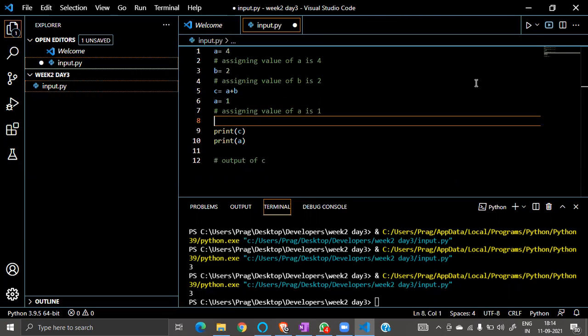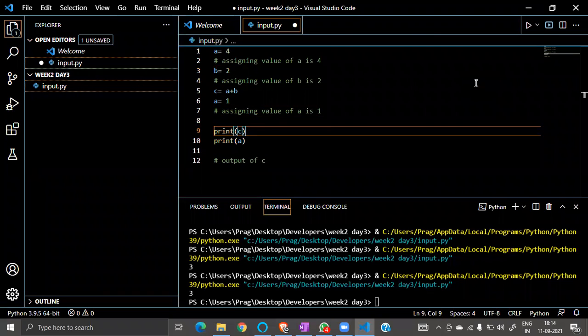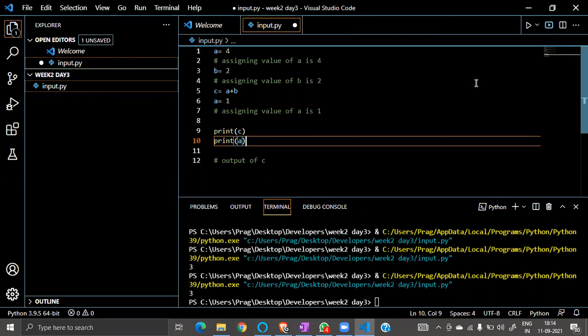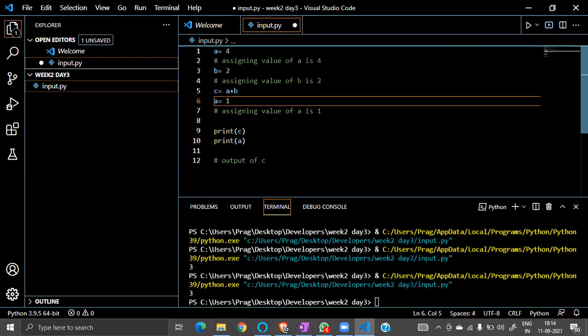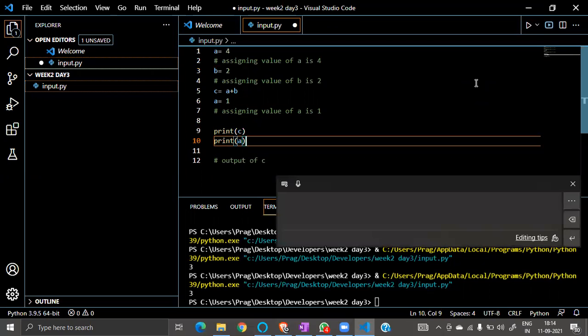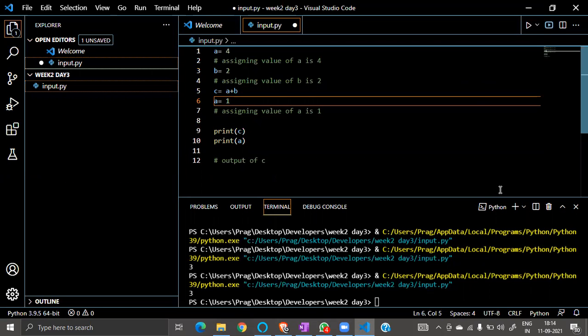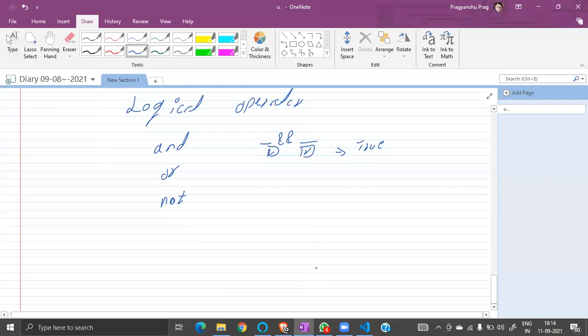A variable is something where I can change the value anywhere. When we change the value and then print it, we get the new value. If I do the same thing before this a equal to 1, it will give the print statement as 4. Okay, variable is, I guess, clear to everyone. The variable we changed.